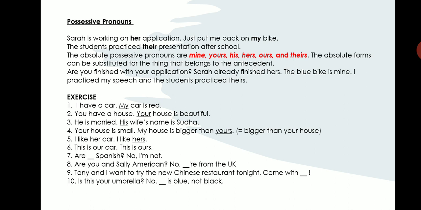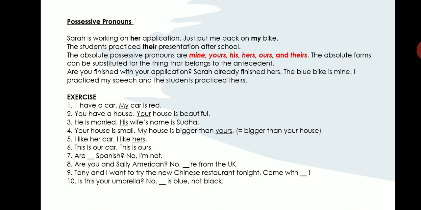Now, absolute possessive pronouns are real possessive pronouns. Whatever we talked about till now are also called possessive adjectives. Now, the absolute possessive pronouns are mine, yours, his, hers, ours, and theirs. The absolute forms can be substituted for the thing that belongs to the antecedent. Here, you will not have the thing mentioned just after the possessive pronoun, but it can be substituted.